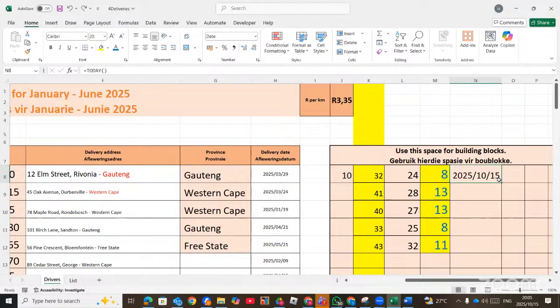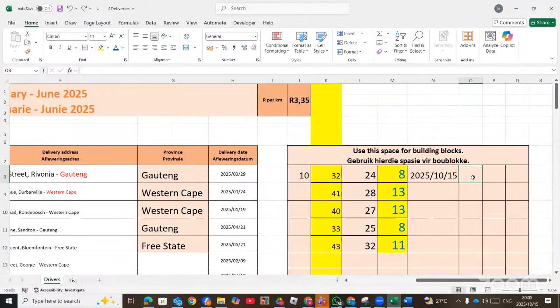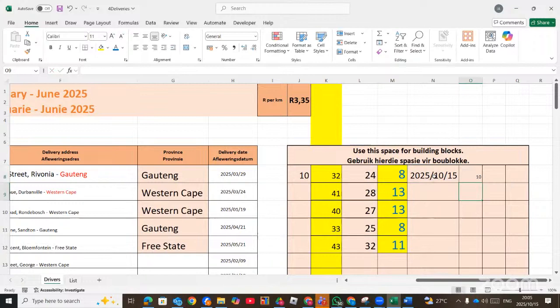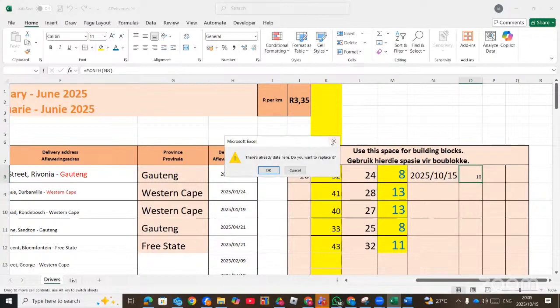Then you can autofill, or you can just leave it as that. Then you now pick the current month, which is equals MONTH from here. So the current month will be October, 10.